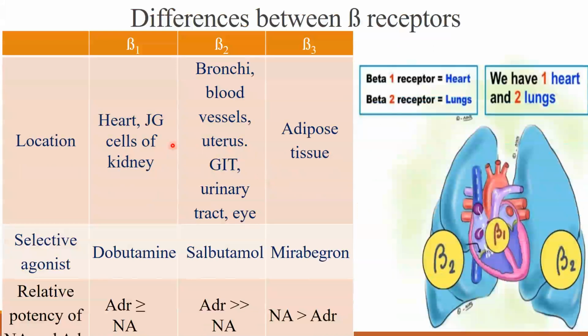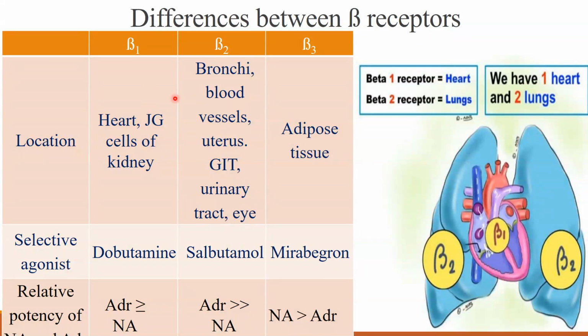Beta receptors are divided into beta 1, beta 2, beta 3. Beta 1, we have one heart and two lungs. That's how we remember. Beta 1 is present in heart, beta 2 is present in smooth muscles of bronchi and blood vessels. At the level of heart and also at the level of juxtaglomerular cells of the kidney, we have beta 1 receptors. These beta 1 receptors on the juxtaglomerular cells of the kidney are responsible for renin release and further increase of blood pressure.